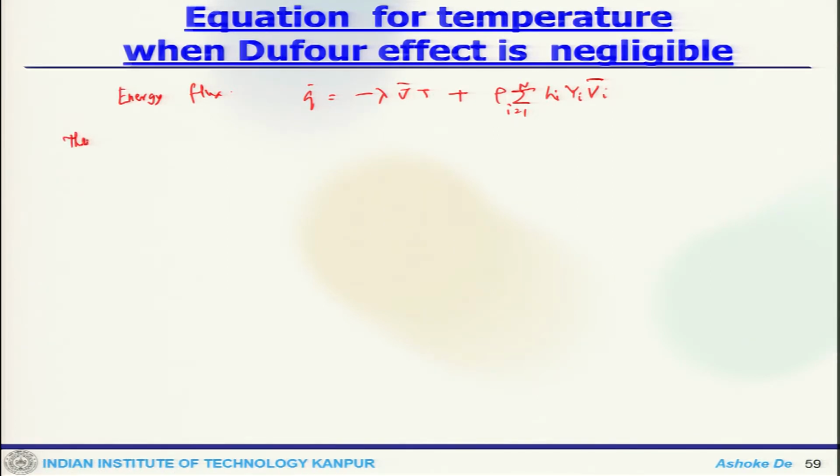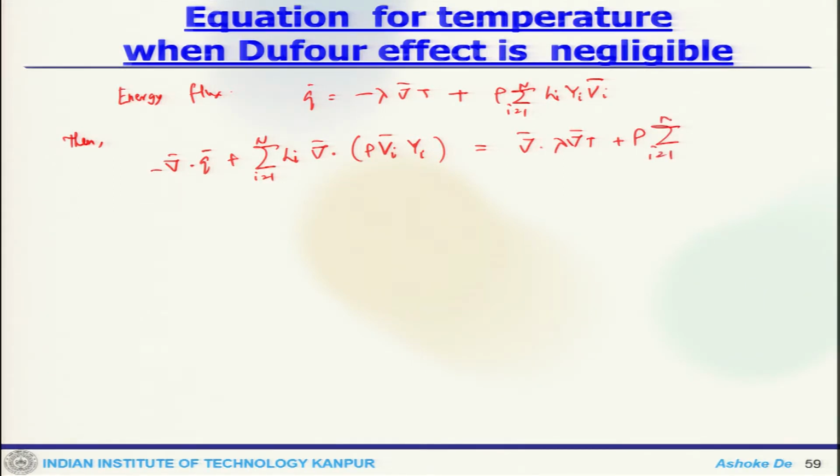Then one can write minus del dot q plus summation over i equals 1 to N of hi del dot rho Vi Yi equals del dot lambda del T plus rho Yi Vi dot hi.